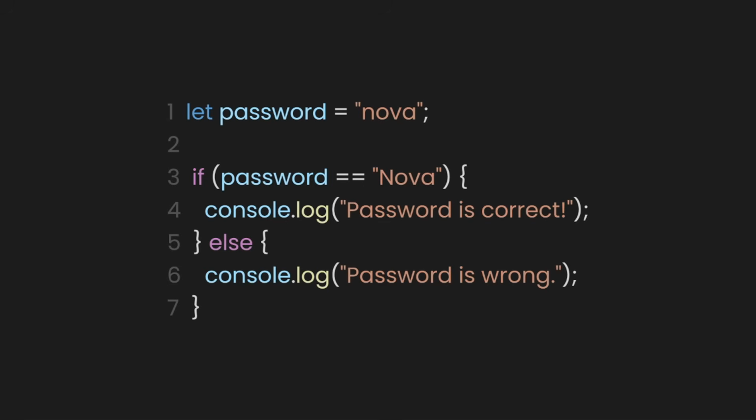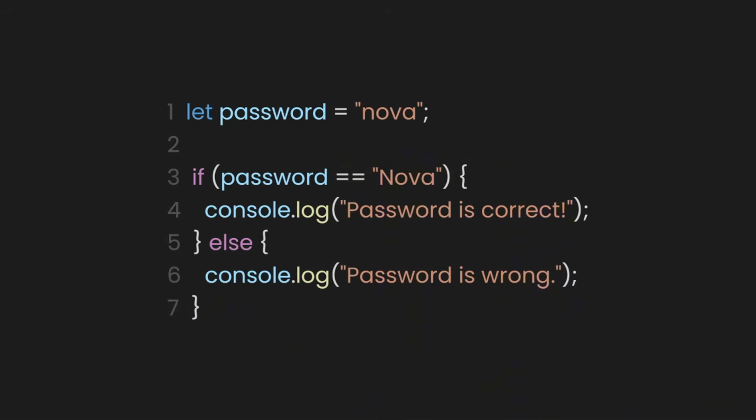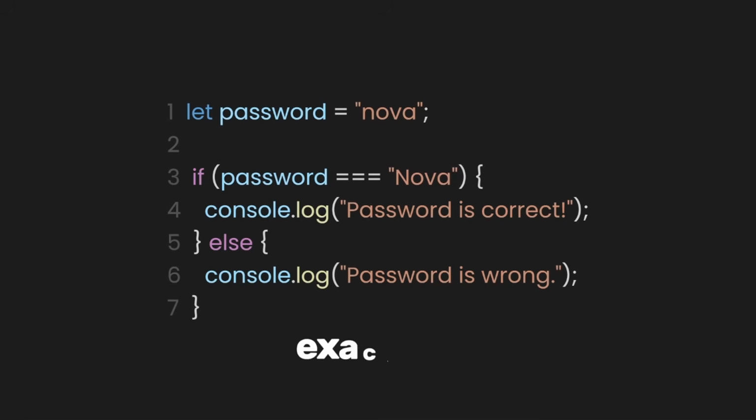It can even ignore things like case in some situations. For a login, we need to be very strict, especially for security reasons. That's where strict equality, or triple equal, comes in. Just add one more equal sign. And now the comparison checks both the value and the type, exactly as they are.